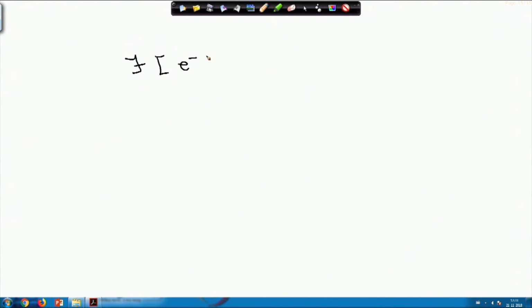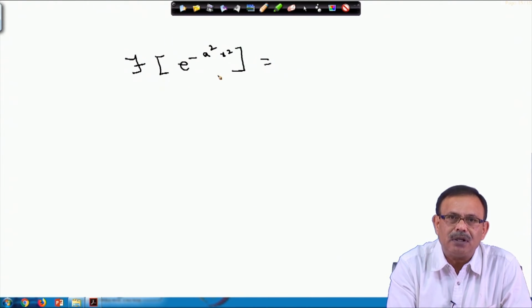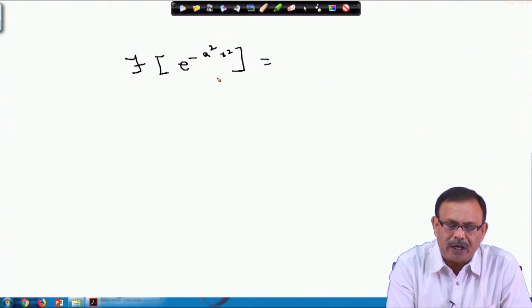The Fourier transform of e power minus a square x square. If you remember, we already evaluated the Fourier transform of this in earlier lectures, so you may go back and check the result. I am not doing it again.